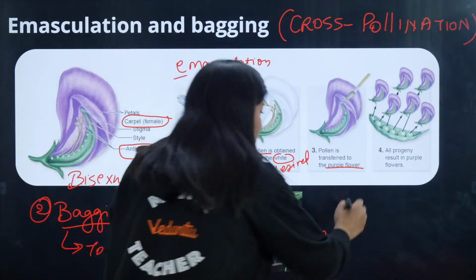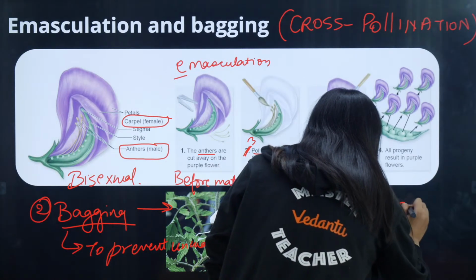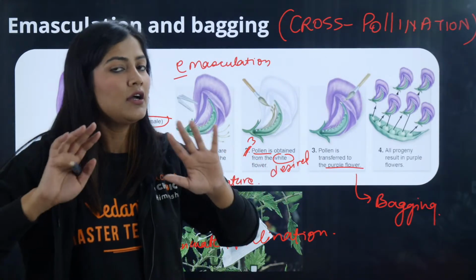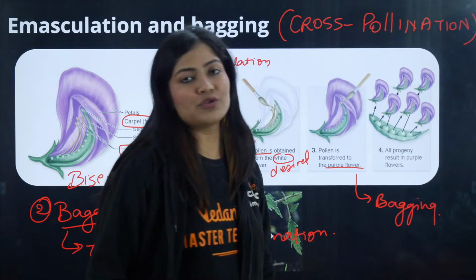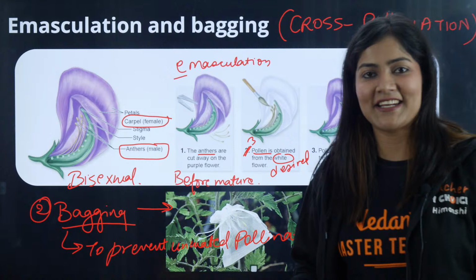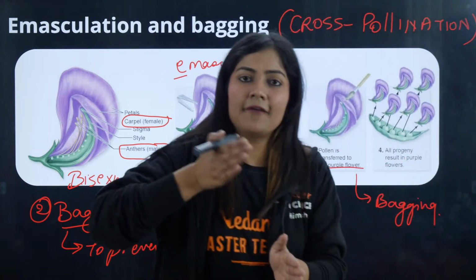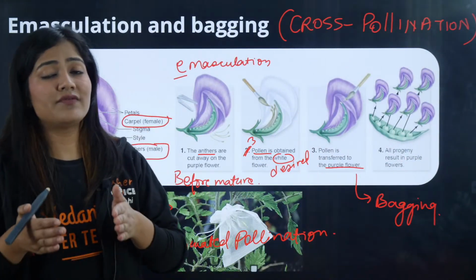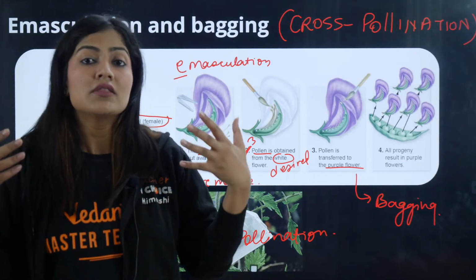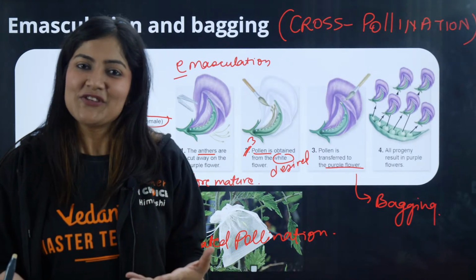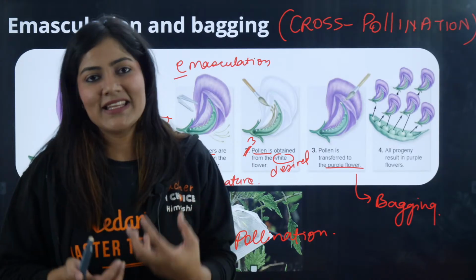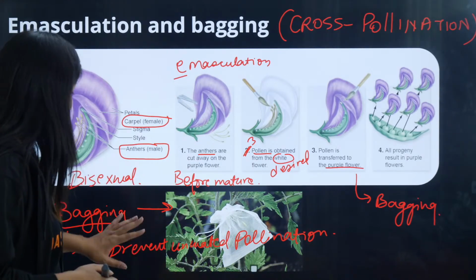Once the cross pollination is done, again we are going to do the bagging. Again, bagging will be done to prevent further undesired pollination, and then finally the progenies will be obtained. Once we obtain the progeny, we are going to sow them, look after their characters, and make the genotypic and phenotypic ratio. This is how Mendel worked. It was a very tedious job, a very difficult task, especially when we are working with thousands of progenies at a particular time. A lot of patience is required, and he did his work with quite justice, right?